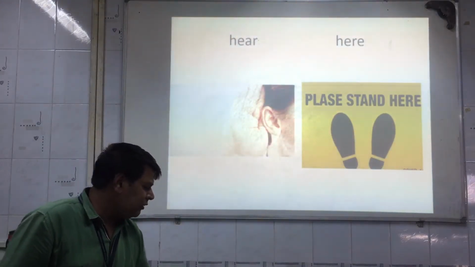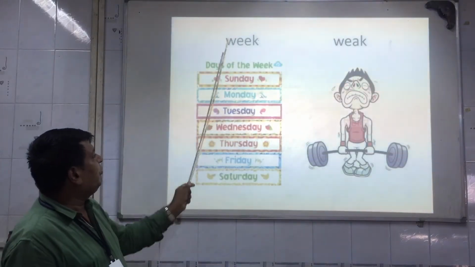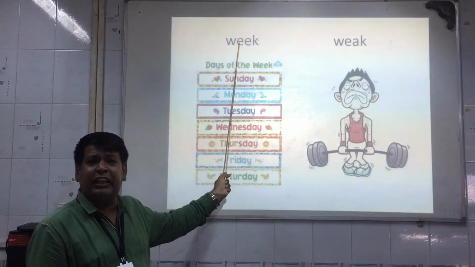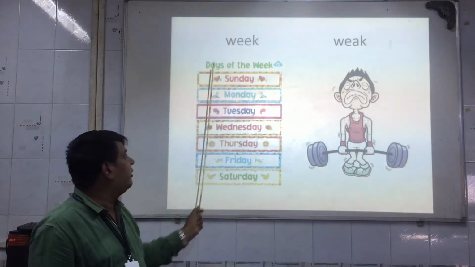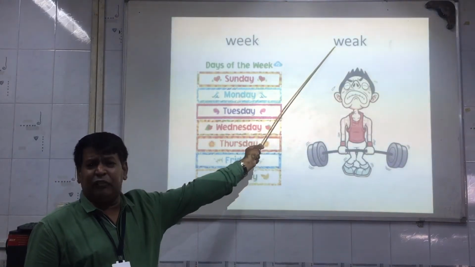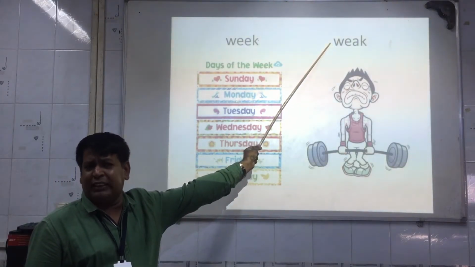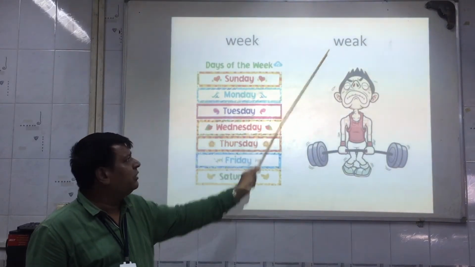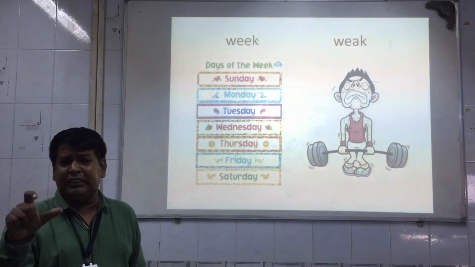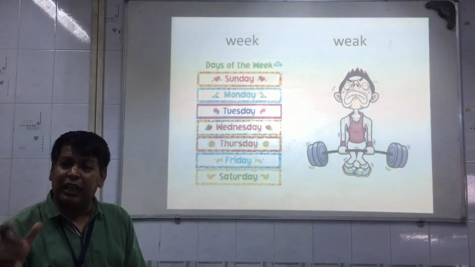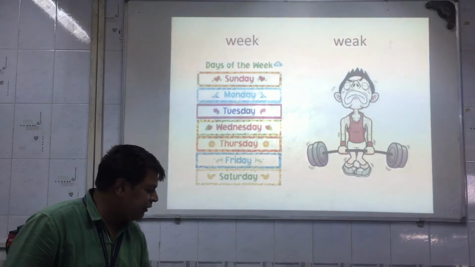See the next one, week and weak. Now this week specifies the days of the week, that is Sunday, Monday, Tuesday, Wednesday, Thursday, Friday, Saturday. And this weak specifies the weak person, the ill person, the person who is sick. See the difference. It sounds the same, but the spelling and the meanings both are different.